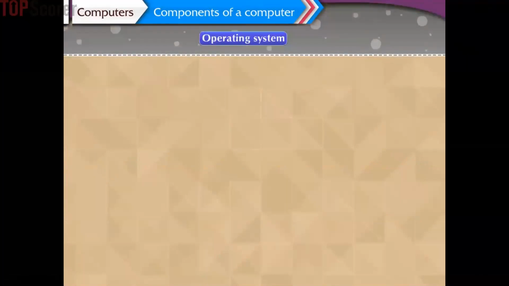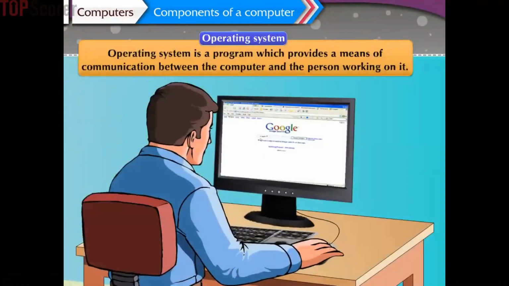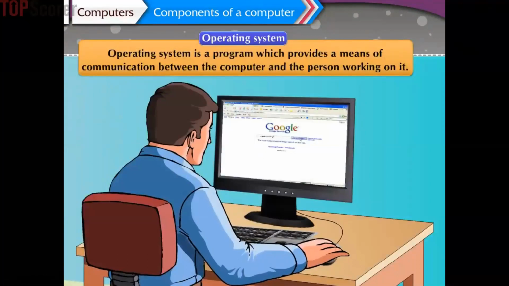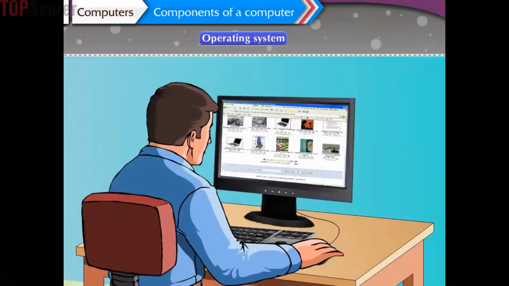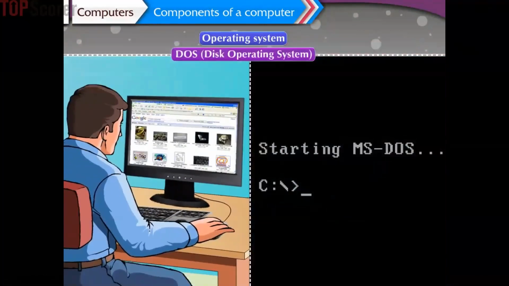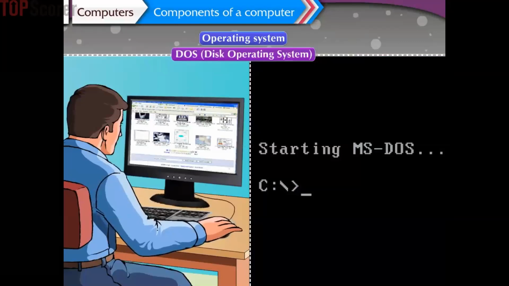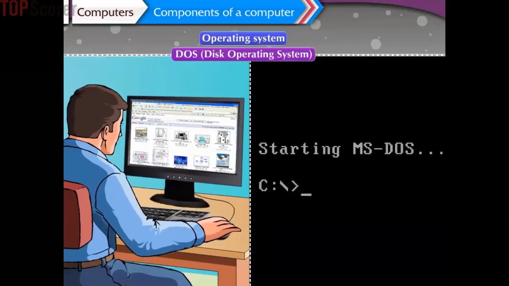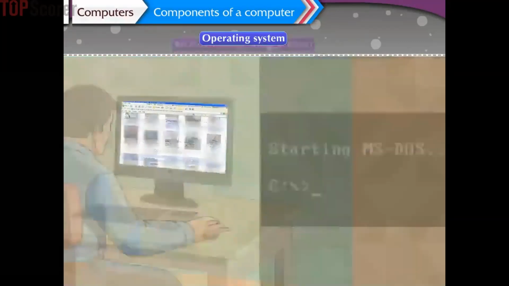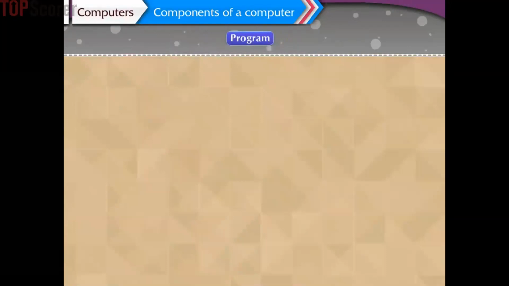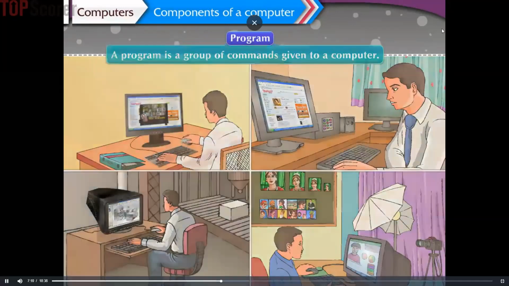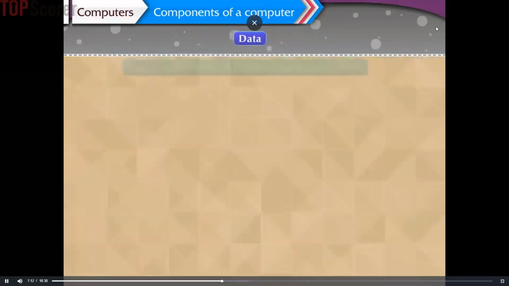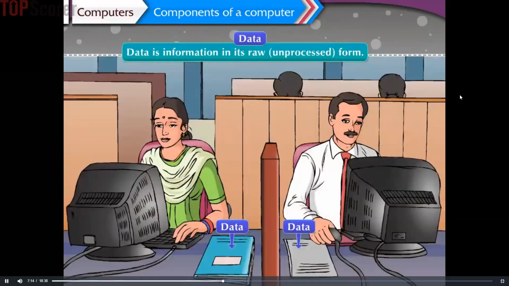Operating system. Operating system is a program which provides a means of communication between the computer and the person working on it. It is called the DOS, that is Disk Operating System. We cannot use a computer without its operating system. Program. A program is a group of commands given to a computer. Data. Data is information in its raw, that is unprocessed form.